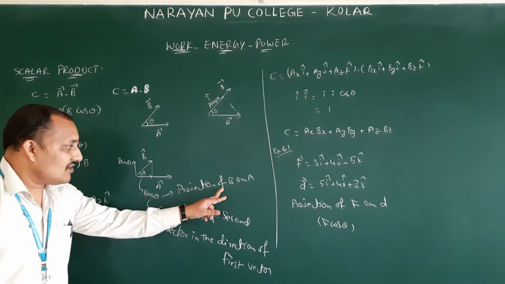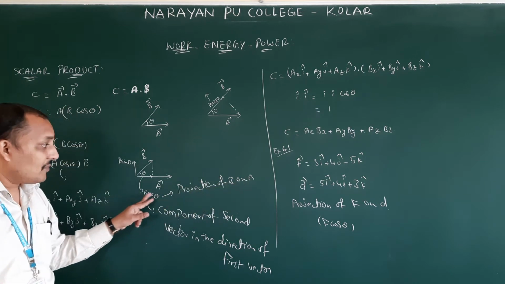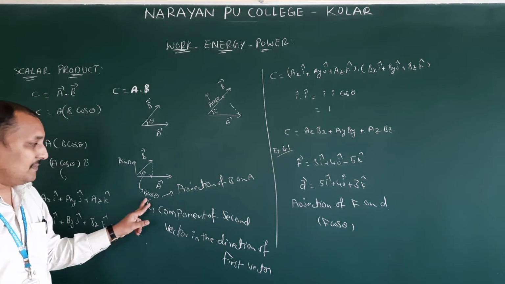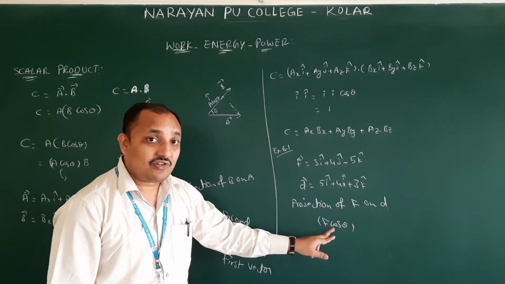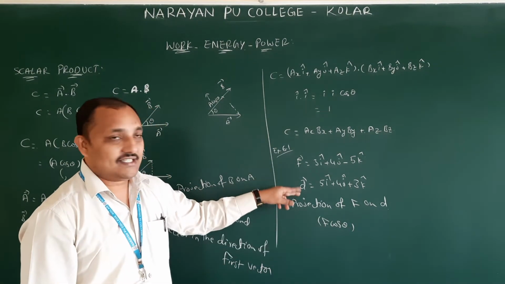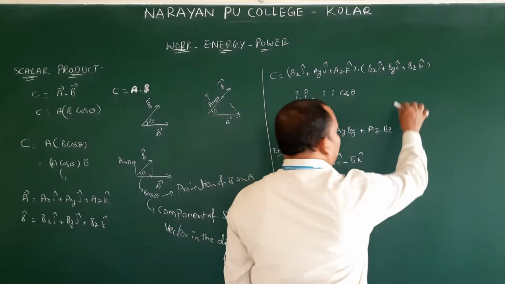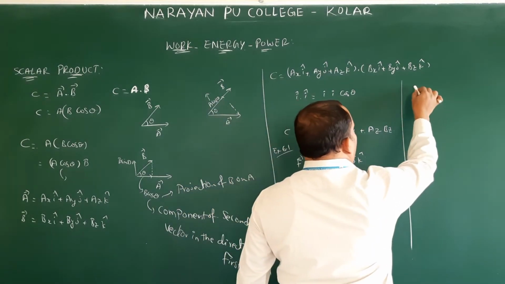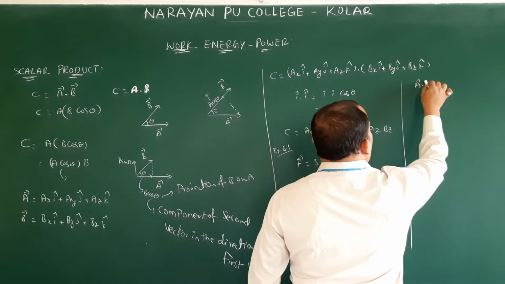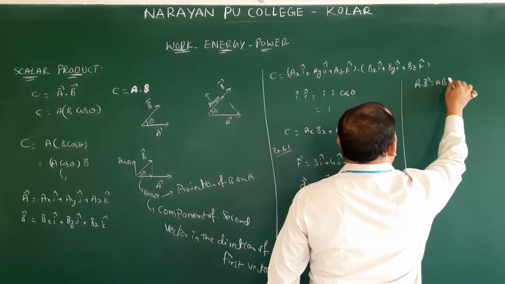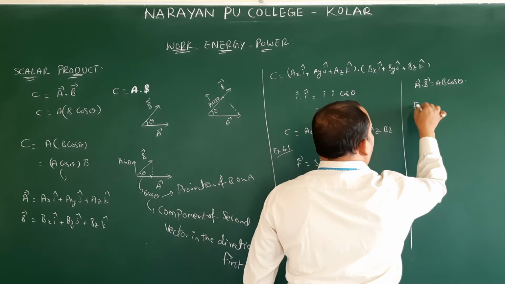See here, projection of B on A is B cos theta. Therefore, projection of F means F cos theta. You should find F cos theta. And what is the angle? How will we find the angle? What is the formula? Simply A bar dot B bar is equal to AB cos theta, like that.